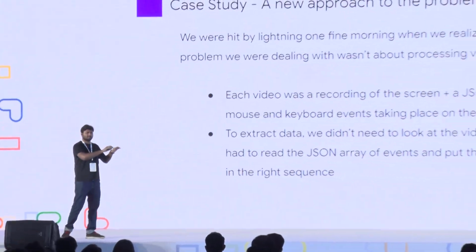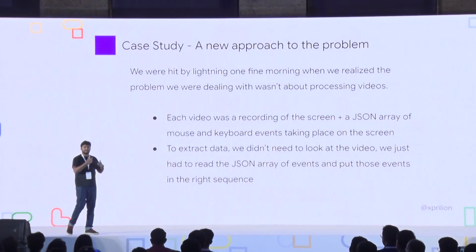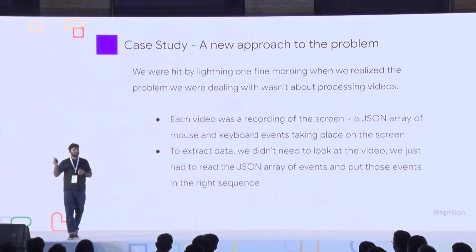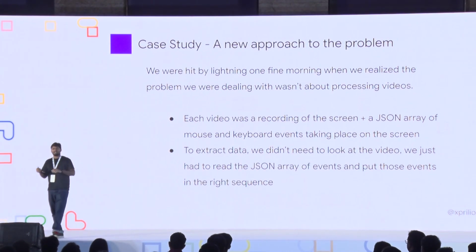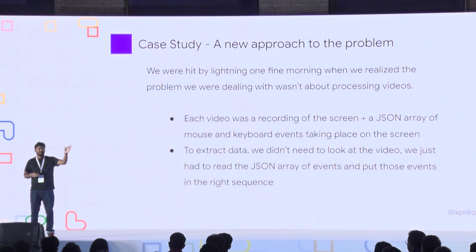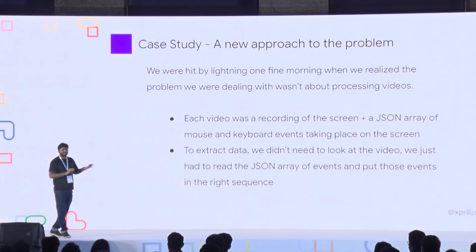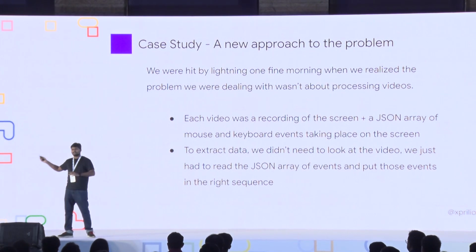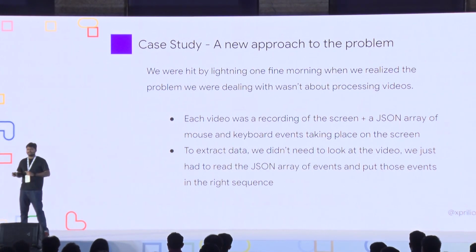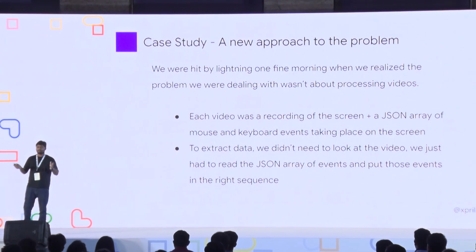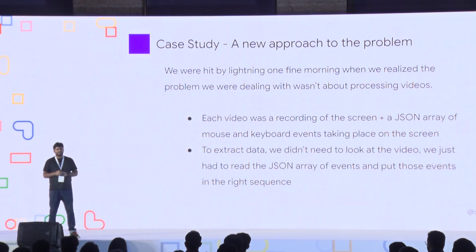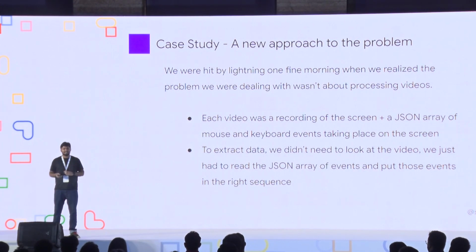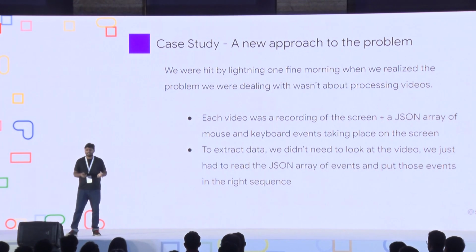Right? Earlier, people would put everything in the screen, we recorded the screen, and we were trying to take out data. This was giving us a lot of problems, right? But then we changed our approach entirely. What did we do? Every time they clicked, we logged it. You have heard of a keylogger, right? We know how dangerous that is. That is what we implemented, right? So we implemented this in that particular web page. In fact, an array of web pages. Like there were a bunch of web pages, and we implemented it there. And this was actually just a screenshot of the screen and then the JSON events which were happening.